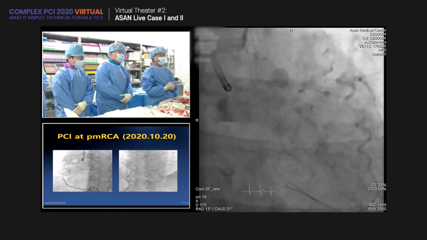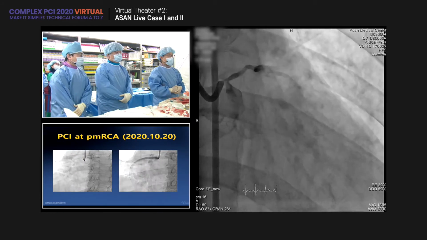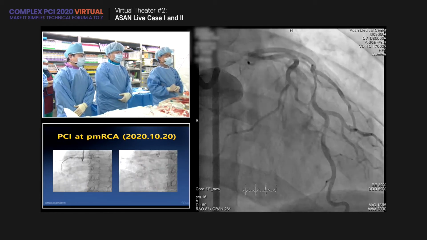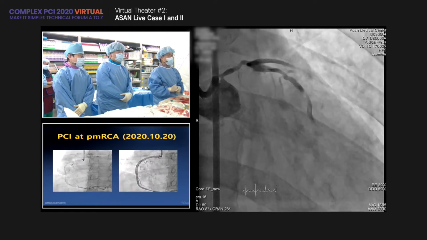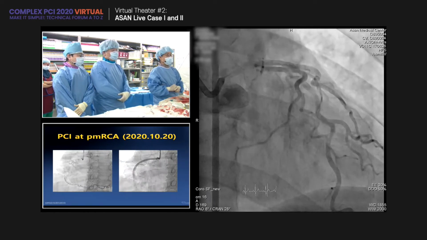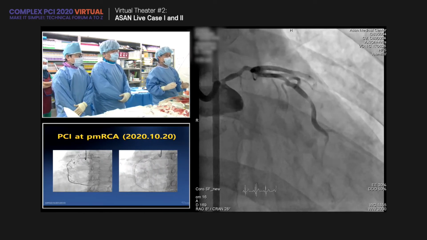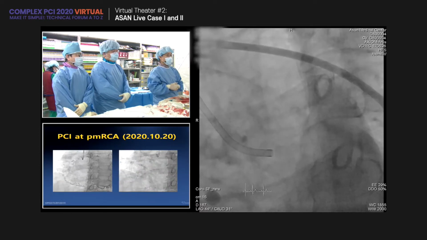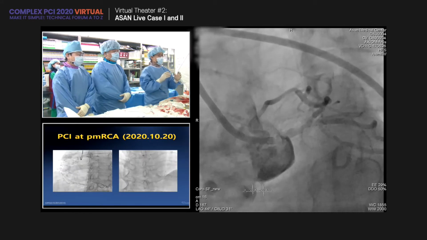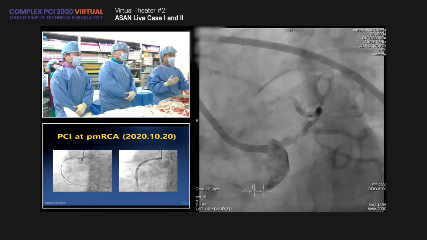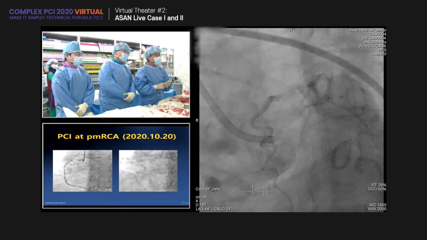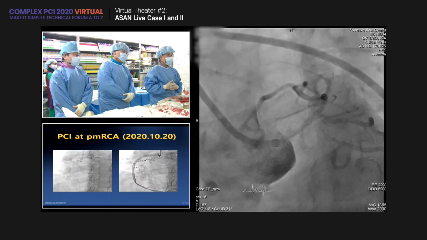And next view. This is the RAO cranial view. We can see how significant the left main disease is. There is some eccentric calcium, also in the proximal and mid parts. There is some heaviness, and the next one. And then this is the spider view, and the spider view tells a different story. Distal left main in the RAO view looks like 110, but the spider view is 111 or 110, and we don't know.